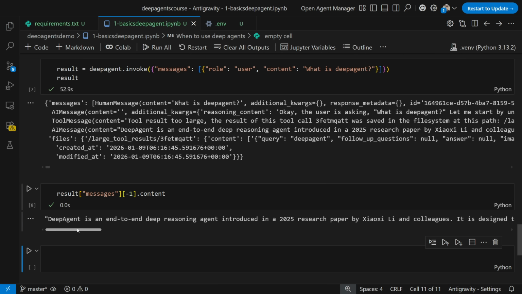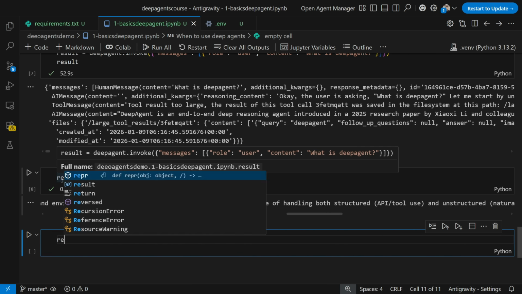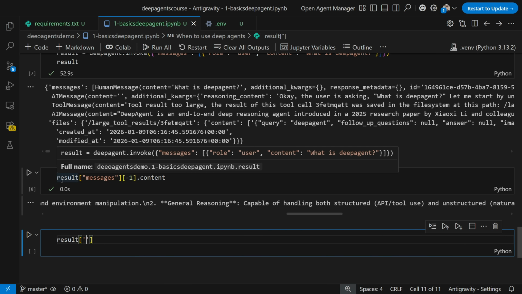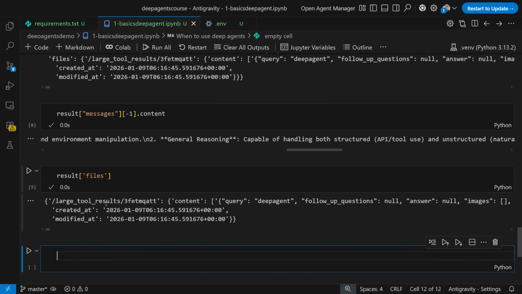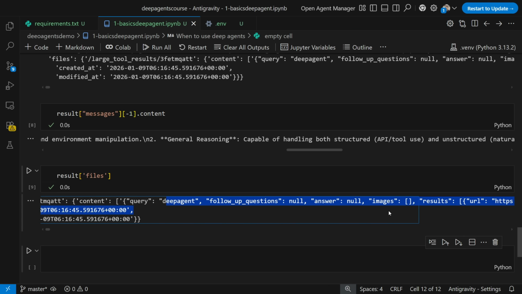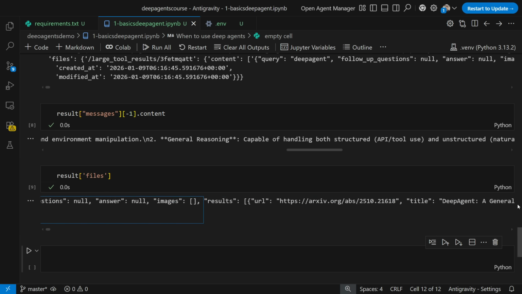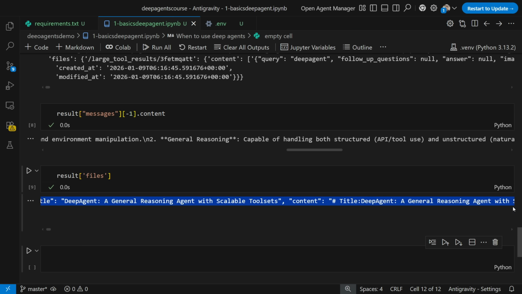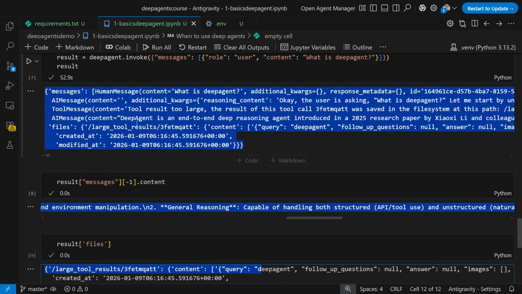Deep agent is an end-to-end deep reasoning agent introduced by so and so, and this is your entire output with all the details that is basically coming from the internet search. Now along with this, if you want to get more information, I will also write result of files, and let's see these files. Here you can see large tool results, content, query, follow-up questions, all this information, results, URL. These are some more additional information that you'll be seeing, title, deep agent, all this information. So it is also getting this specific information over here.